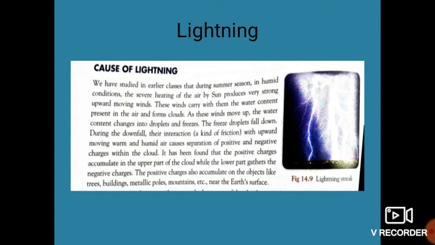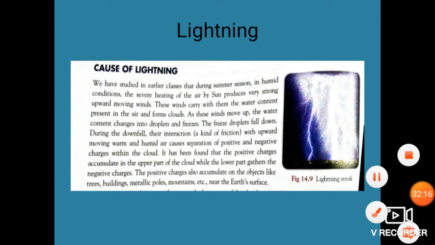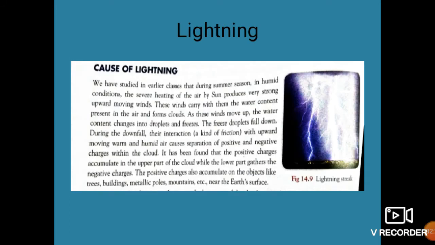Now the next topic is lightning. What is this process? Lightning. So students, what does lightning mean? What is actually the definition of lightning? Lightning means a sparkling light that falls from a cloud towards the earth. What is lightning? A sparkling light that falls from clouds towards the earth.